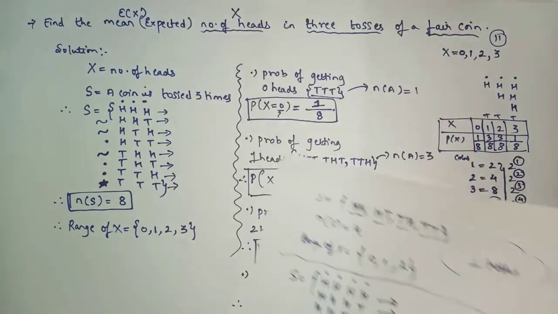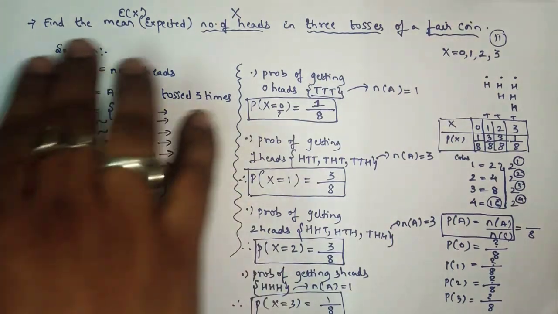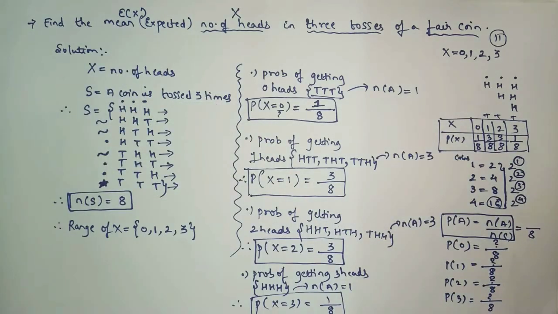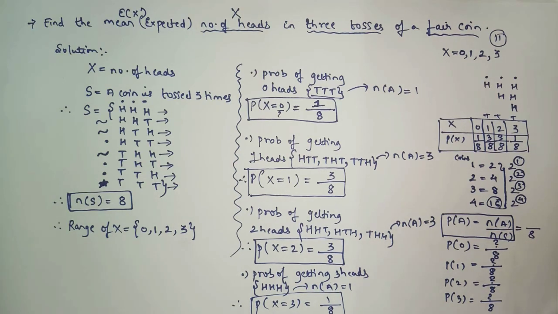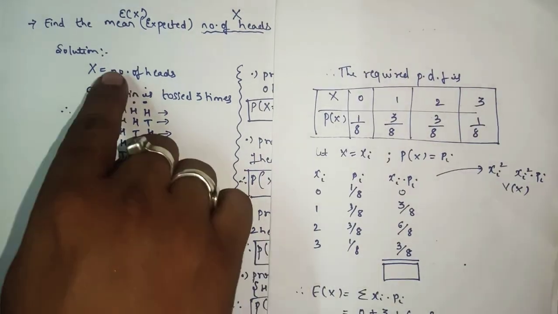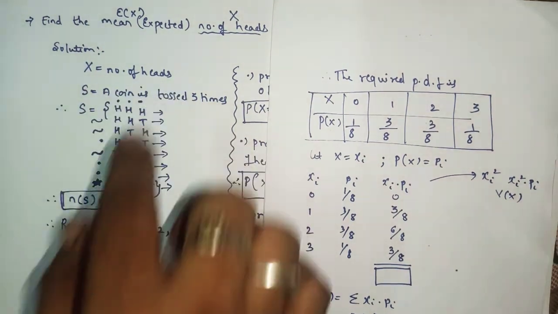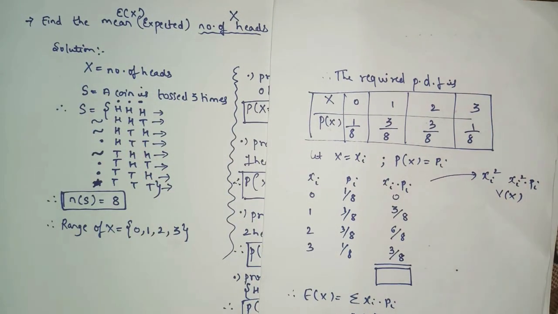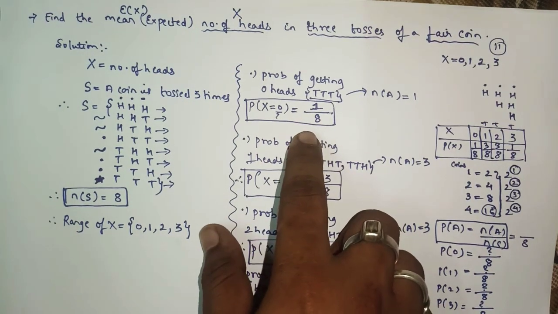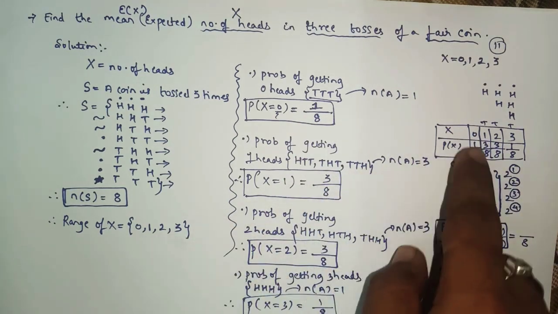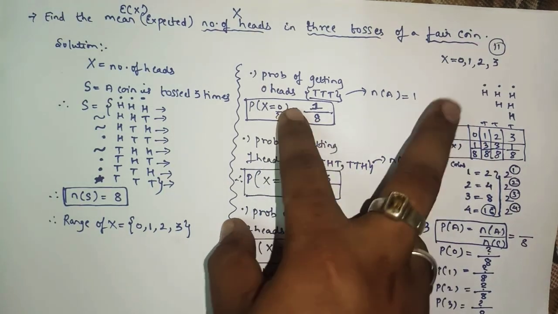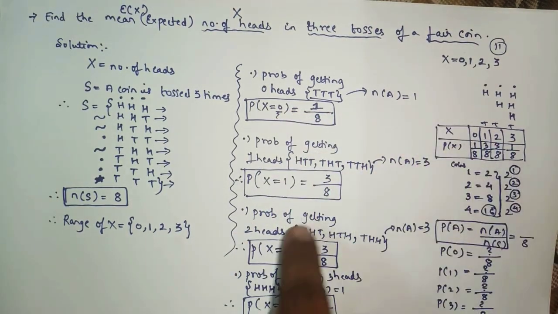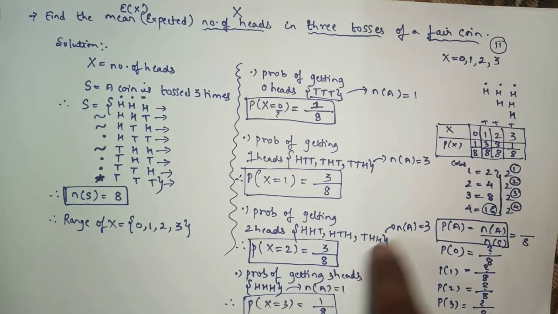I hope you all understood how to present the sum whenever we have a statement sum and you find the expected value or a variance. So in this way you have to present the sum in the board exam. First you will write x indicates what, number of heads. Then you will write the sample space. Then the range of x is compulsory. After that you will find the probability for the range of x, as your range of x is 0, 1, 2, 3. So first we'll find the probability of getting 0 heads, then 1 head, 2 heads, and 3 heads.